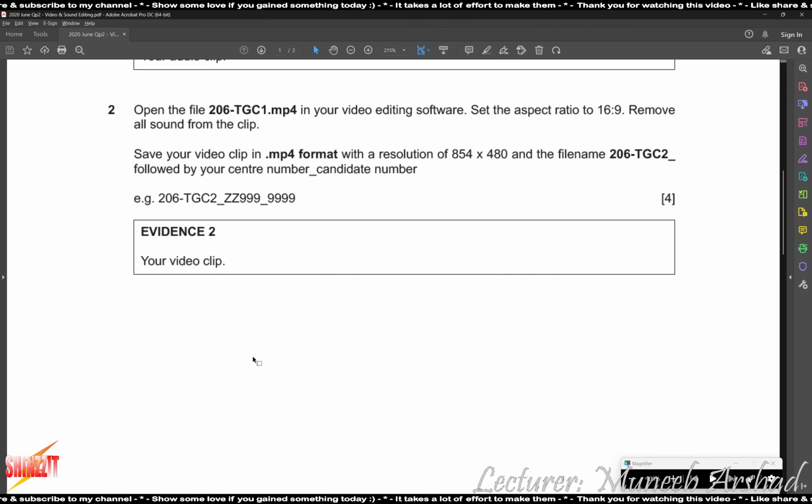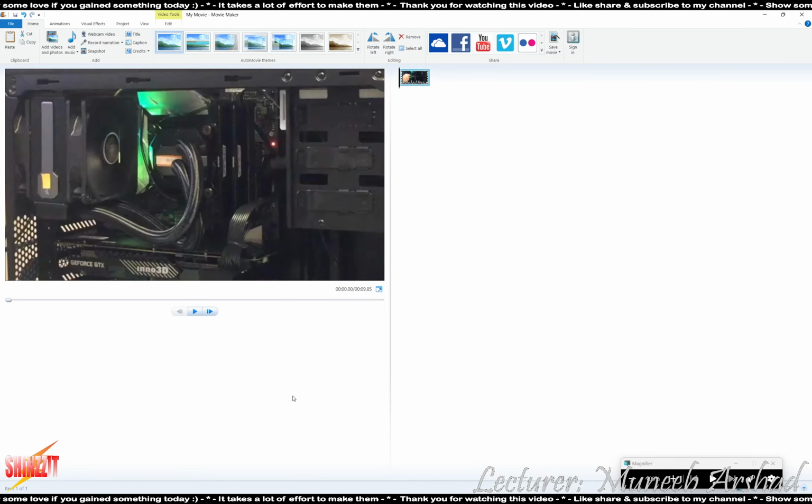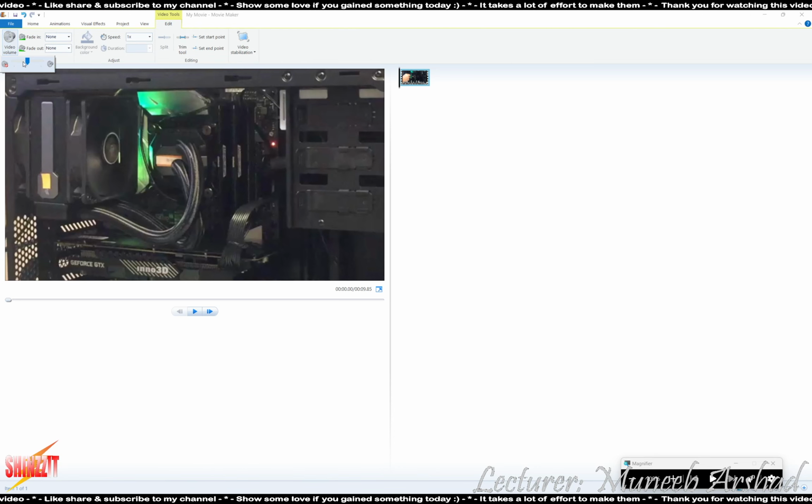Set the aspect ratio 16:9. Remove all sound from the clip. We go to edit, we click on video volume and we decrease the volume.